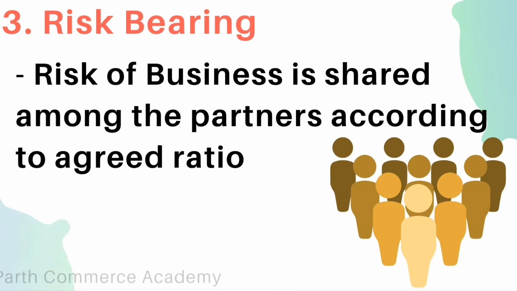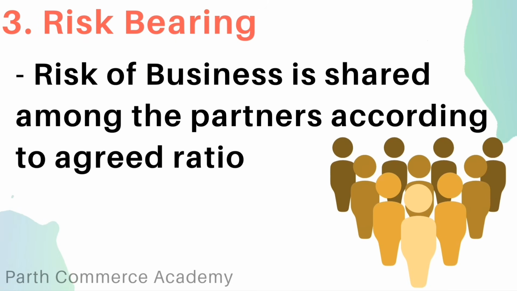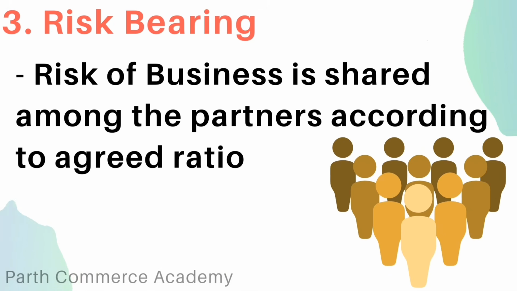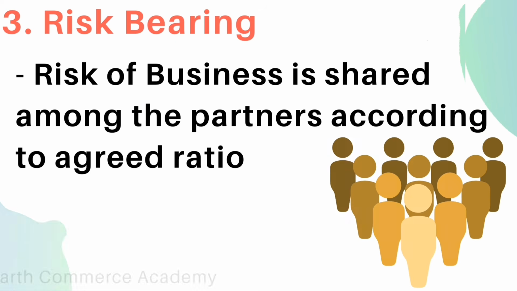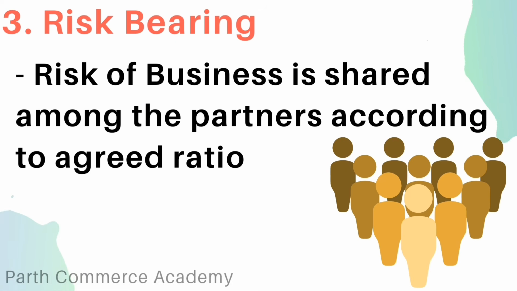Next is risk bearing. The partners are sharing profits and losses in agreed ratio. They bear the risk of running business as a team. Profit is also shared, loss is also shared between partners in agreed ratio.